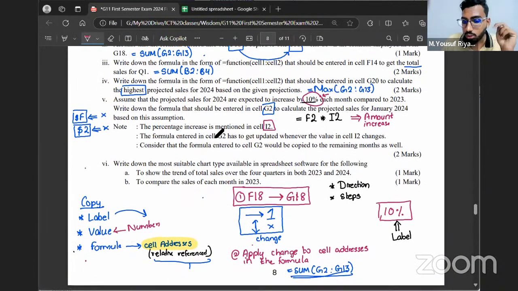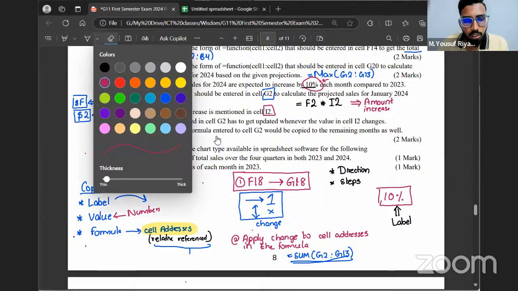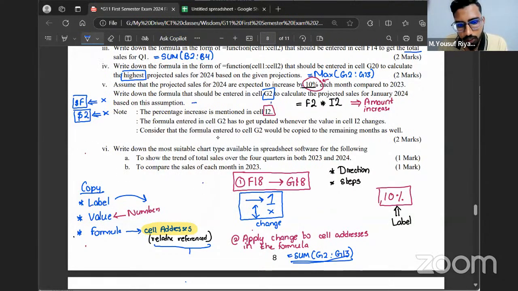You have two methods to do this. The easiest method: let's avoid maths and take the basic IT knowledge. Say you are very bad at maths. Instead of just mentioning equals F2 into I2, you can write the answer as equals F2 plus F2 into I2. This is the answer which has no maths in it. This is basic general knowledge.